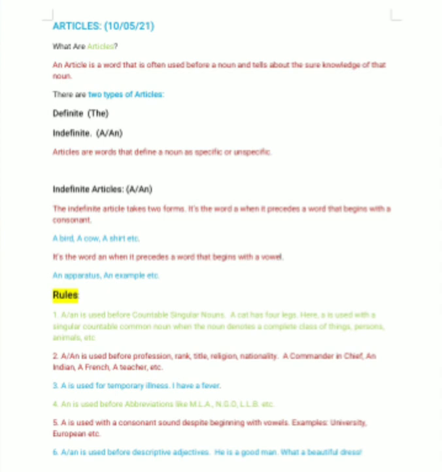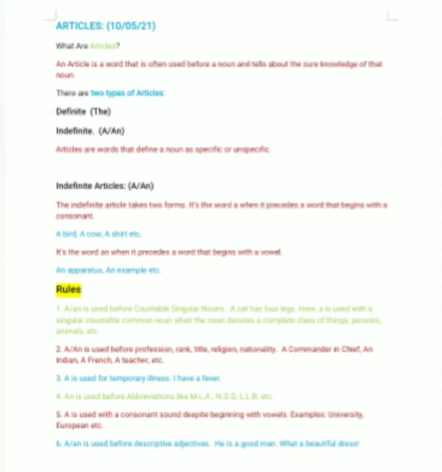Here I am saying a French means a nationality. Then a is used for temporary illness. Sometimes we say, I have a fever, I have a headache. Like this, for temporary illness, we can use a before it.